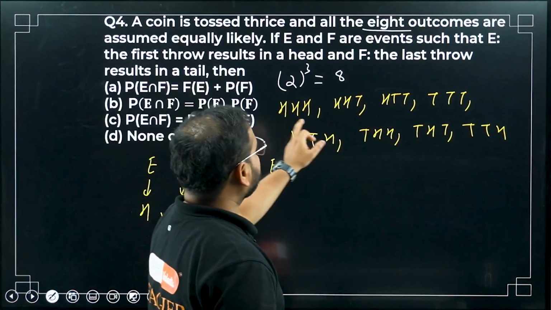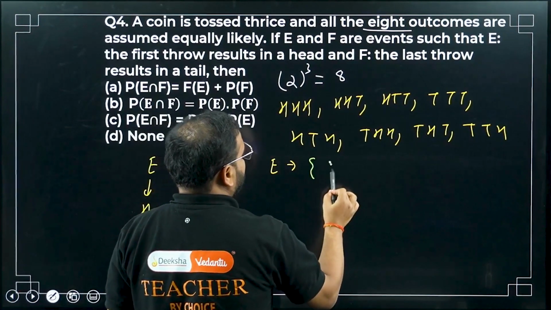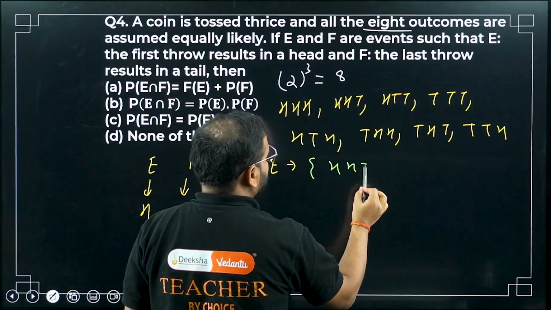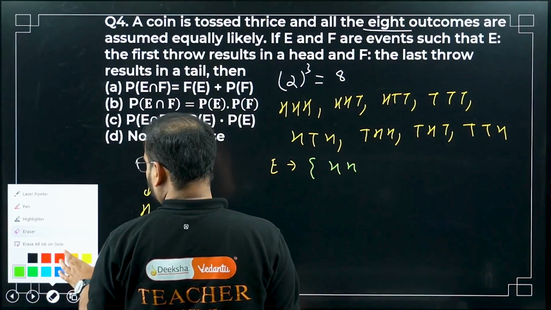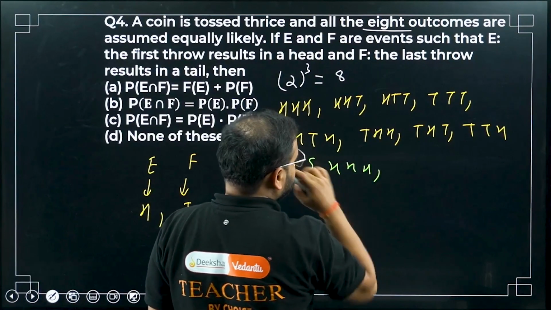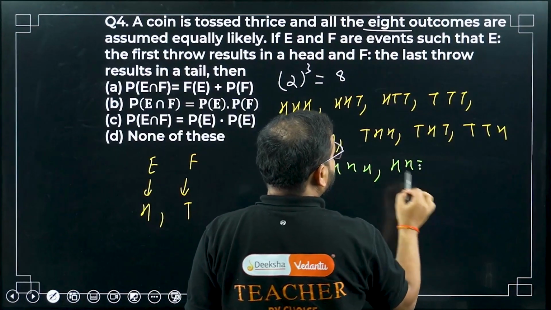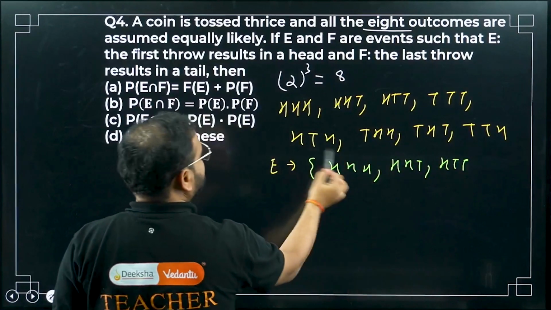Let's list it. We'll write in the order we've got. So H, H, H, then HHT, HTT, and HTH is also there.